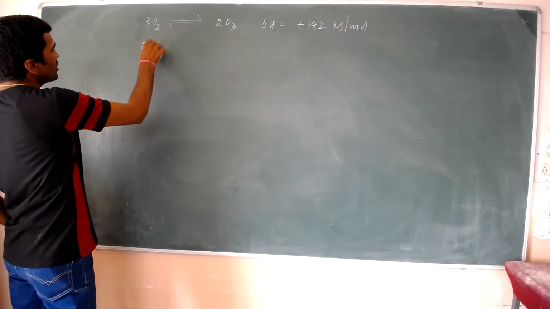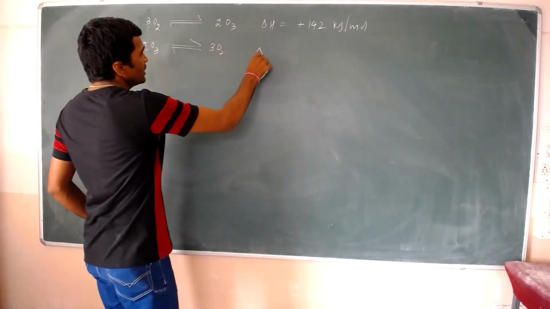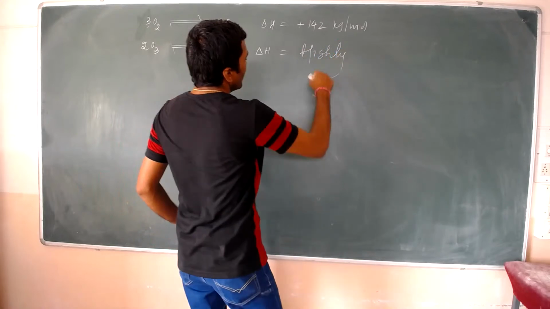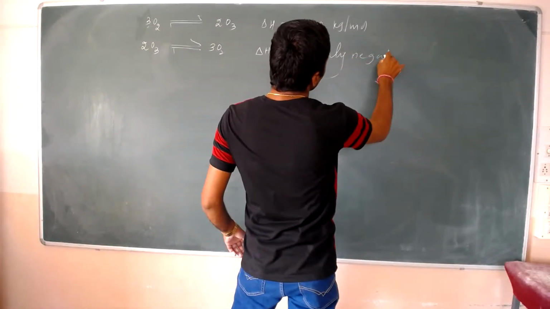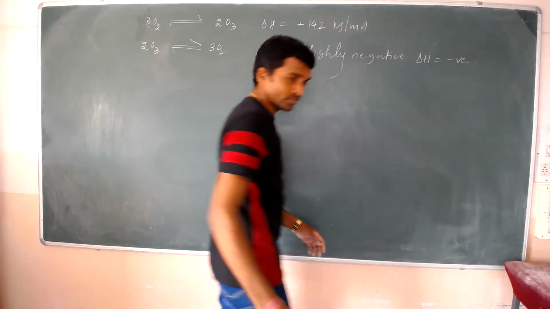Decomposition of ozone, so delta H is highly negative.